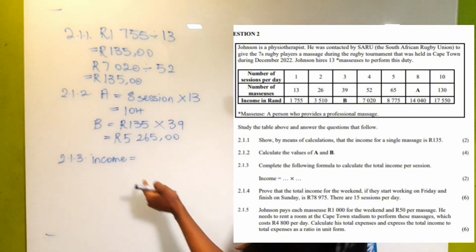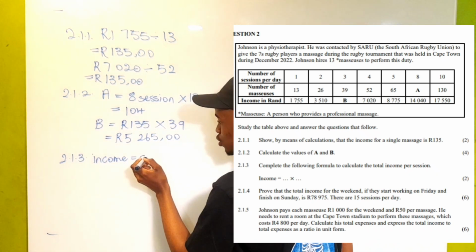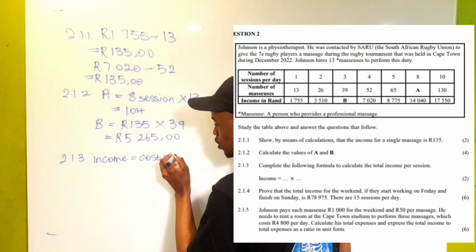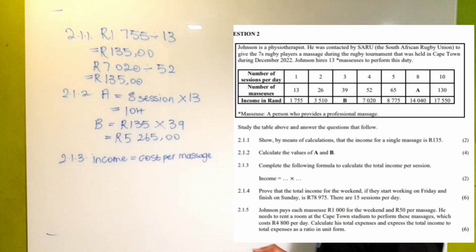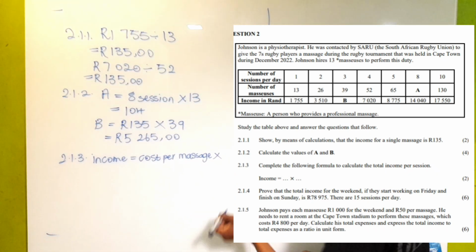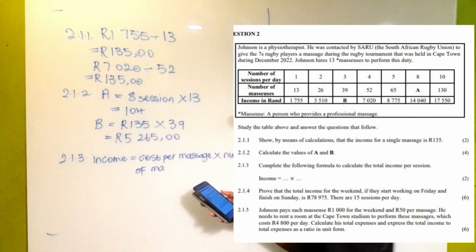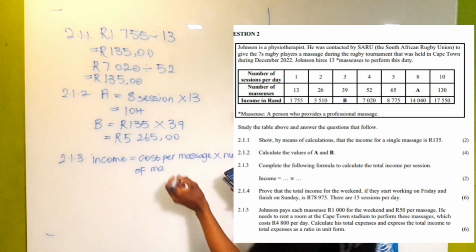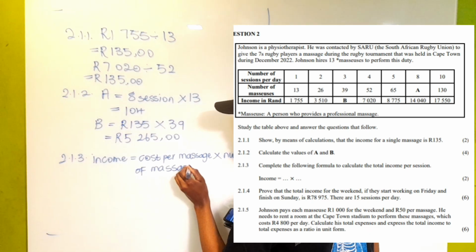So we're going to say income equals to cost per massage, multiplied by number of massages.